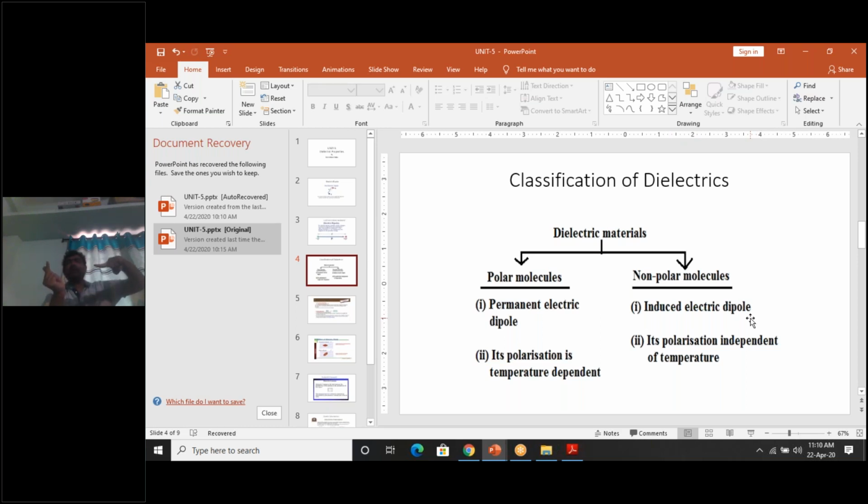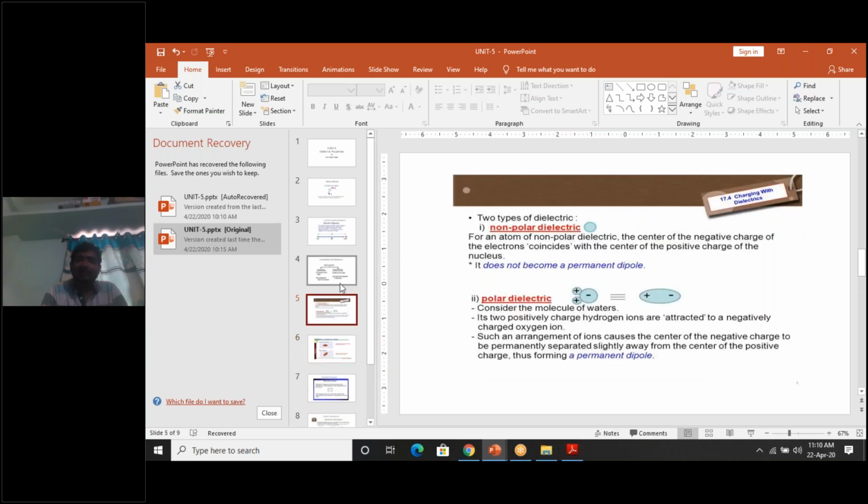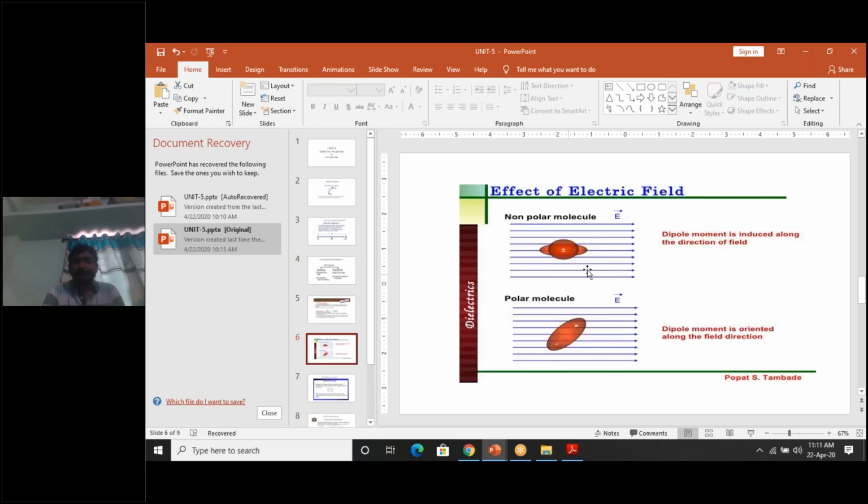but due to the application of an electric field, what happens? Separation takes place. By default, the center of positive charge coincides with the negative charge, but due to the application of electric field, this positive charge will displace in the direction of the applied field. This negative charge will displace in the direction opposite to the electric field, and an electric dipole will be formed. Those materials are called non-polar molecules. This dipole is called an induced dipole. Naturally this dipole is not there.